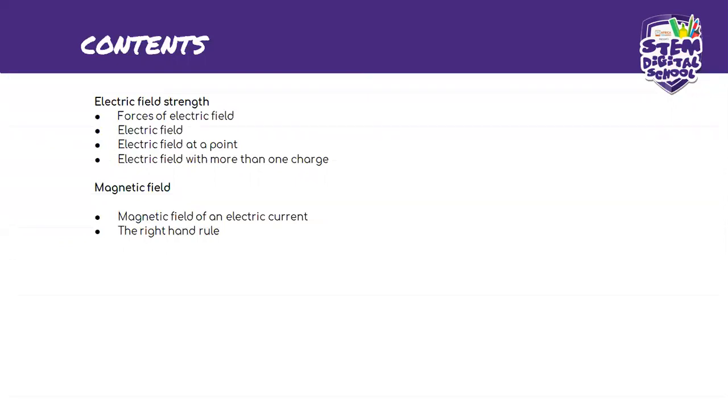They merge well together because they are both short if you minus the calculations in the electric field strength. There we're going to be doing the magnetic field of an electric current, and we're also going to do the right hand rule.